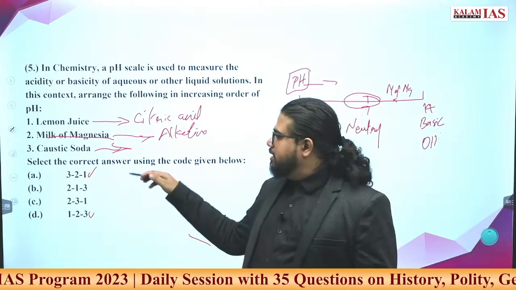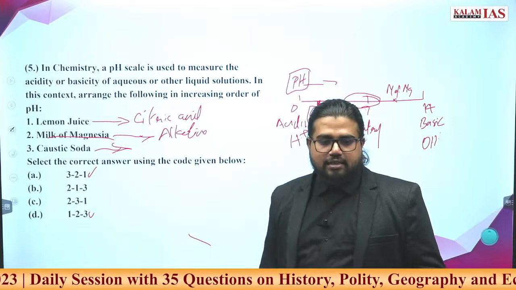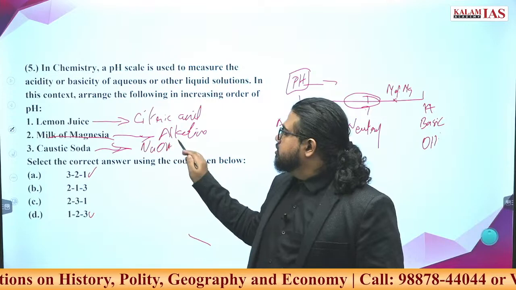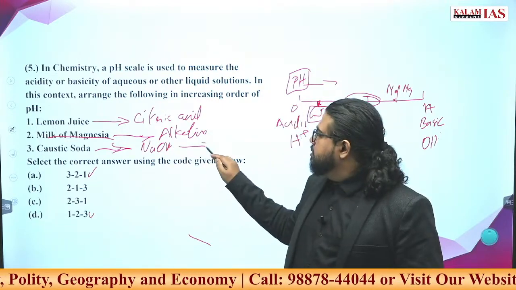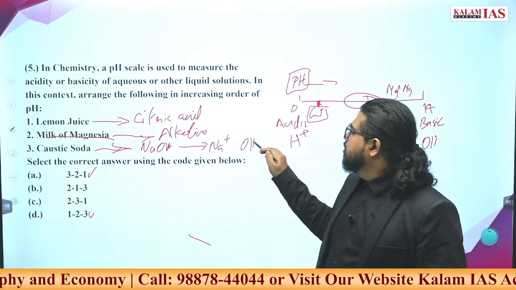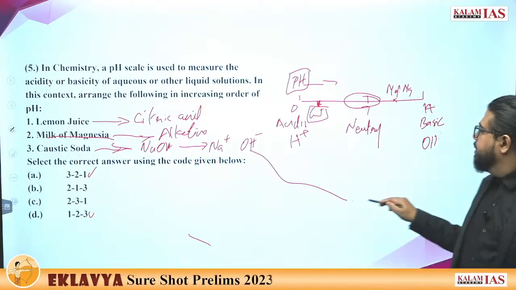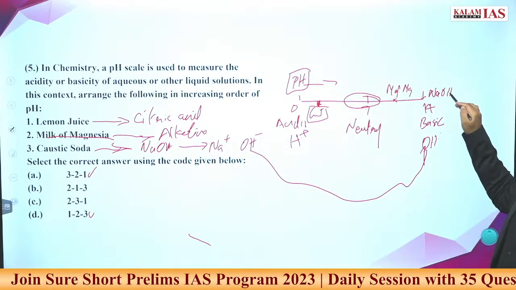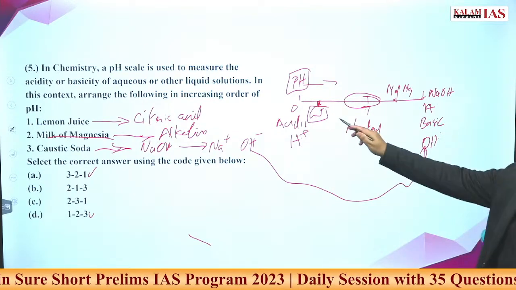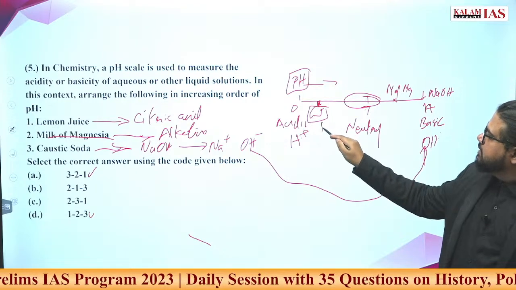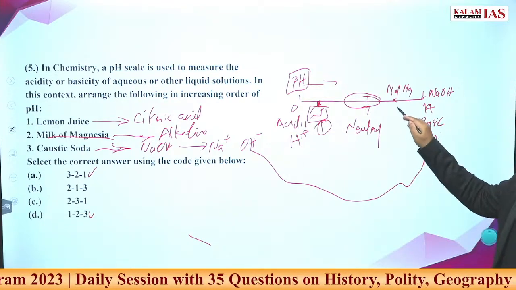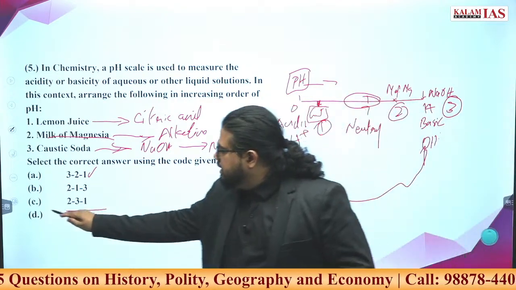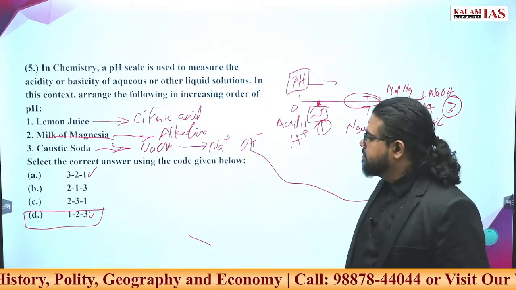If you at least remember the formula, you can answer it very easily. Dishwash bar and all this. The formula is NaOH, sodium hydroxide. NaOH means it will readily split into Na+ and OH-. This is a fully basic or fully alkaline component. NaOH will come here. So what is the order? First one is lemon juice, second one is milk of magnesia, third one is caustic soda. D, 1, 2, 3 is the correct answer.